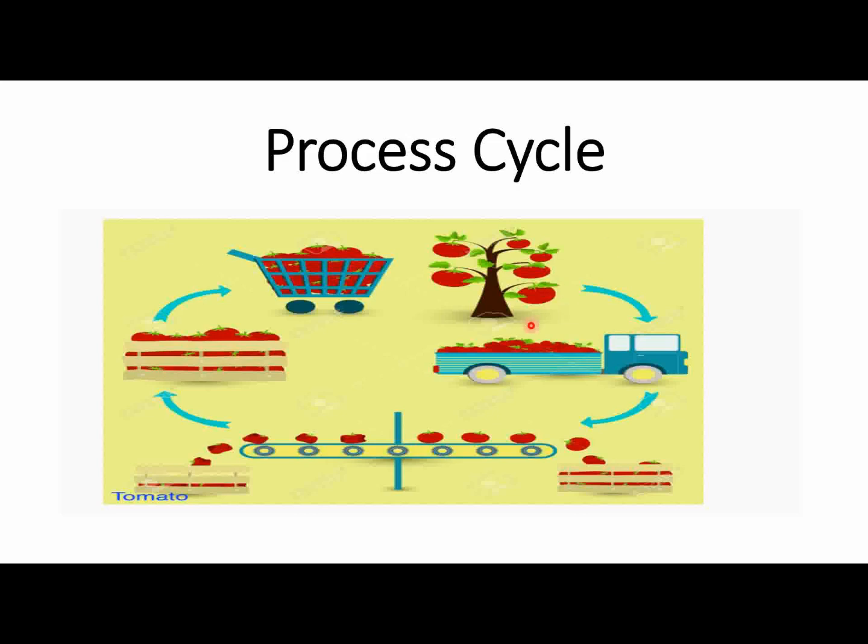Now here it is the process cycle, meaning if we see the image, then we have only tomatoes, then after that a basket and the truck. So sometimes what happened was that students would only use these three keywords and they would get 90 in describe image. But now you have to cover the process, that is, how you will attempt the process cycle.